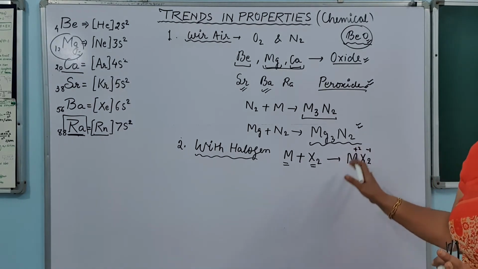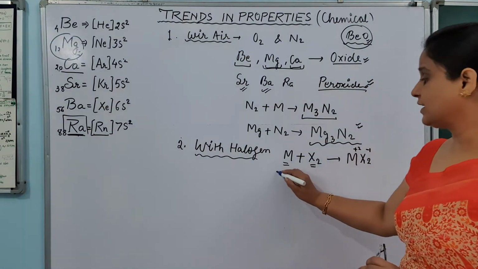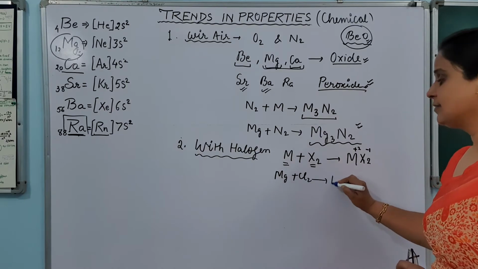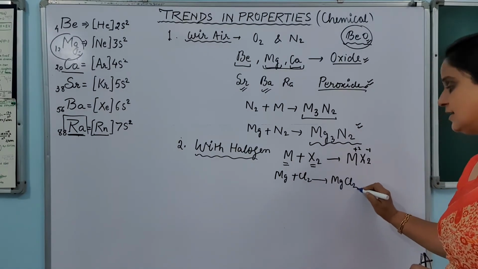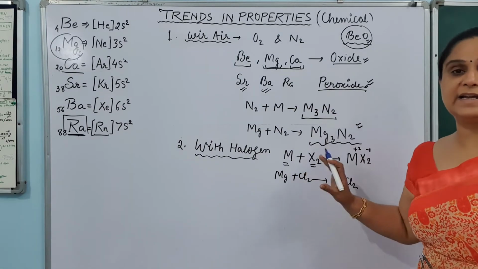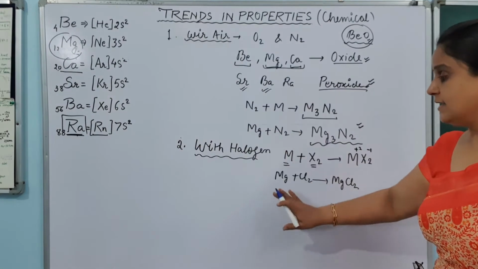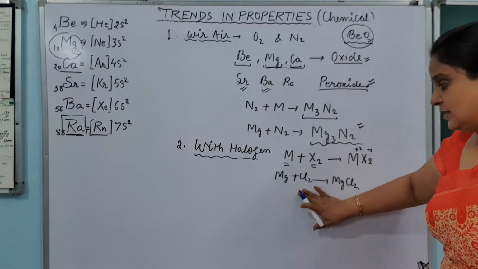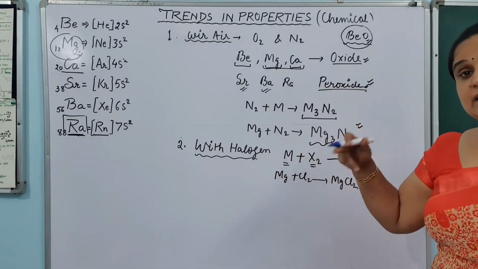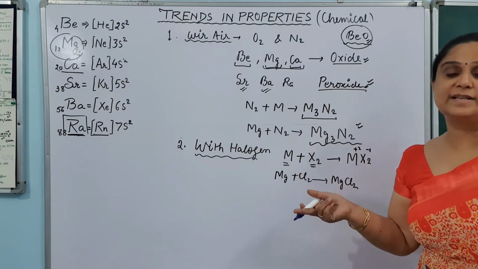It will happen at high temperature. For example, magnesium will react with chlorine to form magnesium chloride. This is the way we prepare their chlorides, bromides, iodides. It means the halides can be prepared easily by reacting the metal with the halogen. So the halides can be formed. But beryllium is the only one which does not make these halides easily.